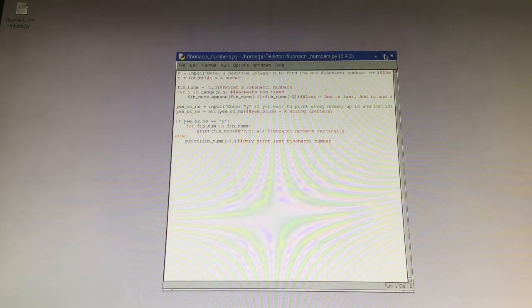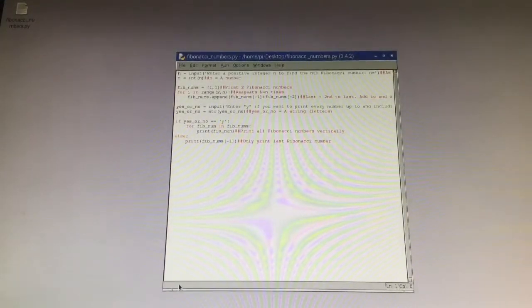So the first line right here is n equals input, and then in parentheses, in quotes, is enter a positive integer n to find the nth Fibonacci number, colon, n equals, and then end the parentheses.